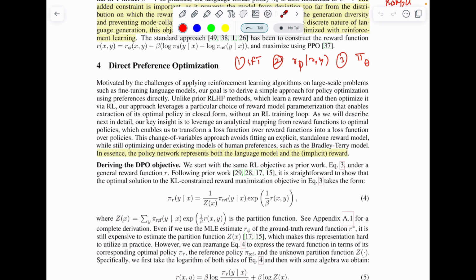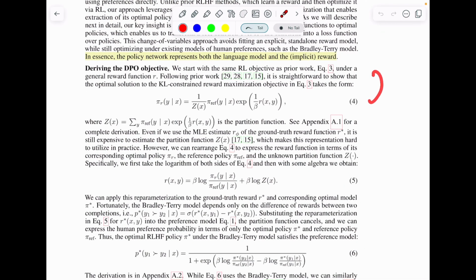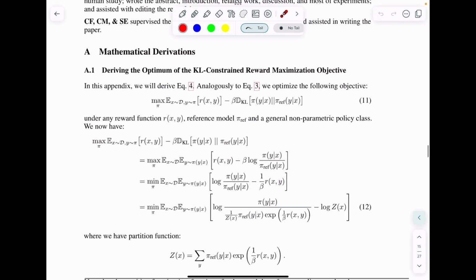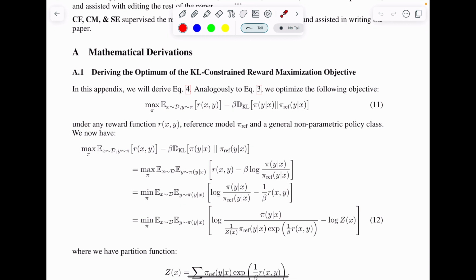The main section of the paper is section 4, and in this section I'm going to focus only on the derivation. We see that they jump directly from one equation to another, but they give a very detailed analysis in the appendix of this paper, which is section 8.1. So I'm going to go through this rather than jumping from one equation to another with hand-wavy arguments, because that's what I found in most of the videos online. I spent some time on it and I think I have figured out how they go about it.